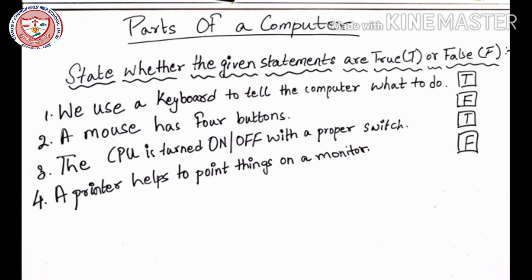Number 3. The CPU is turned on or off with a power switch. True? We have just read about the CPU that the CPU has a button to turn it on or off. So it is true, that means T. Number 4. A printer helps to point things on a monitor. False, because the mouse is the pointing device. It is used to point things on a monitor.